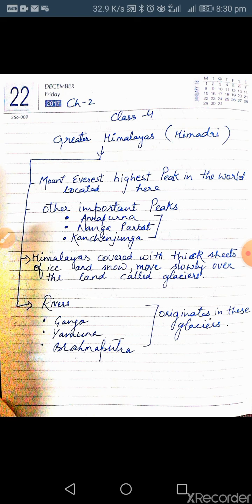The Himalayas are covered with thick sheets of ice and snow that move slowly over the land, called glaciers, and rivers also originate from these glaciers: Ganga, Yamuna, and Brahmaputra. These rivers you can also see in your map.